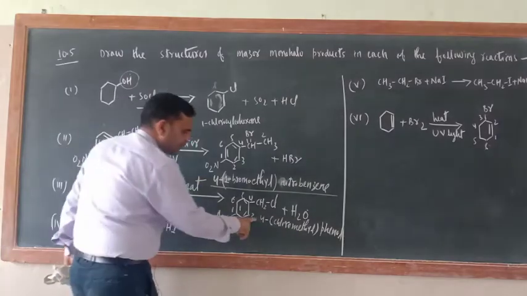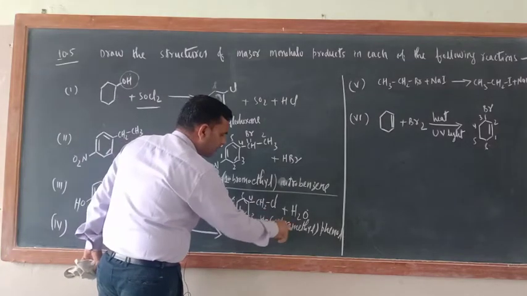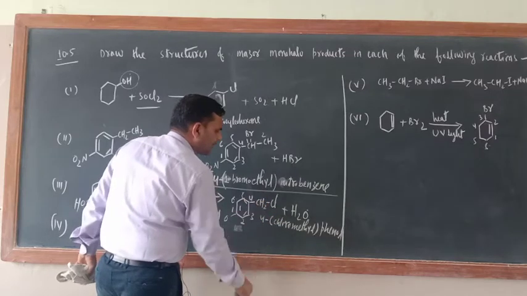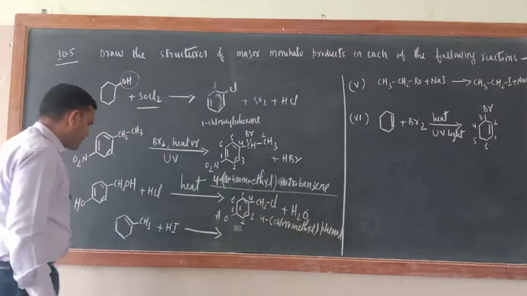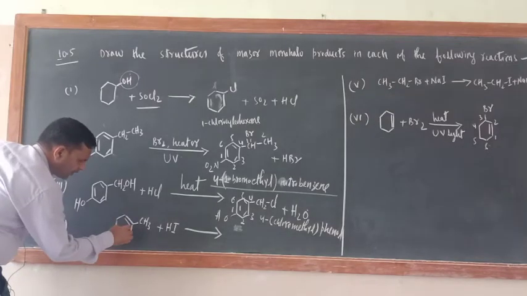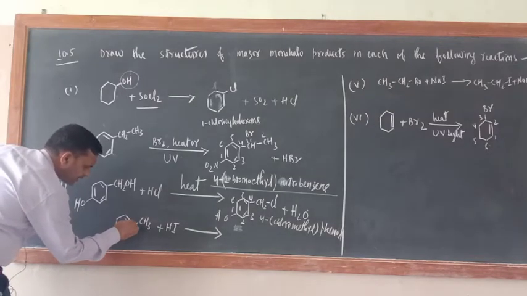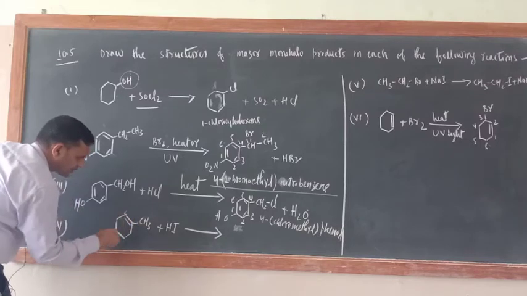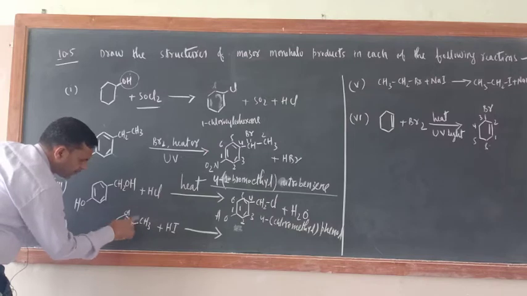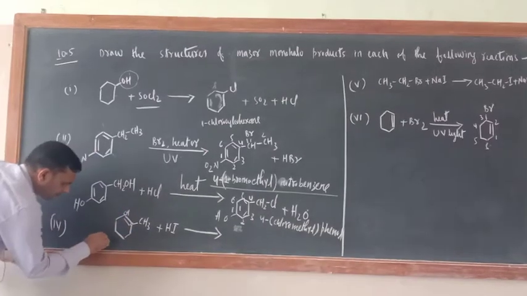So what is the name of this one? 4-chloromethyl. There is no need to write 1-chloromethyl because only one carbon atom is there. This is phenol. What about this one? This is Markovnikov addition. Now here what would be there? Just see. Here C, here also C, here CH. So 1, 2, 3, 4. So now the Markovnikov addition rule is there.